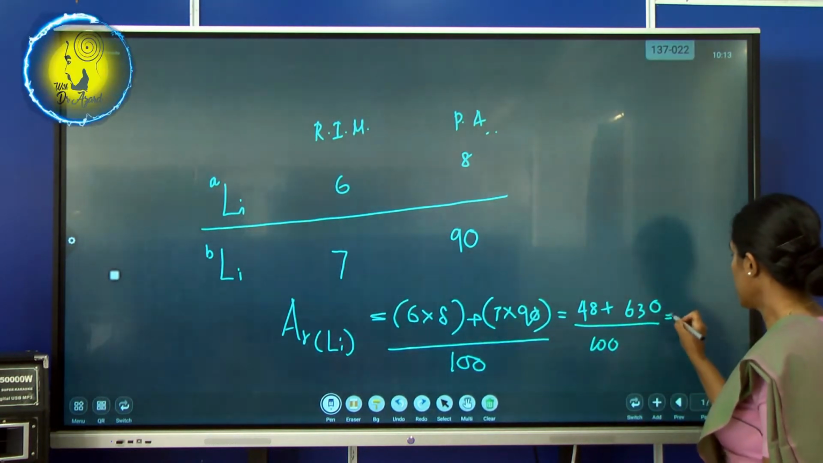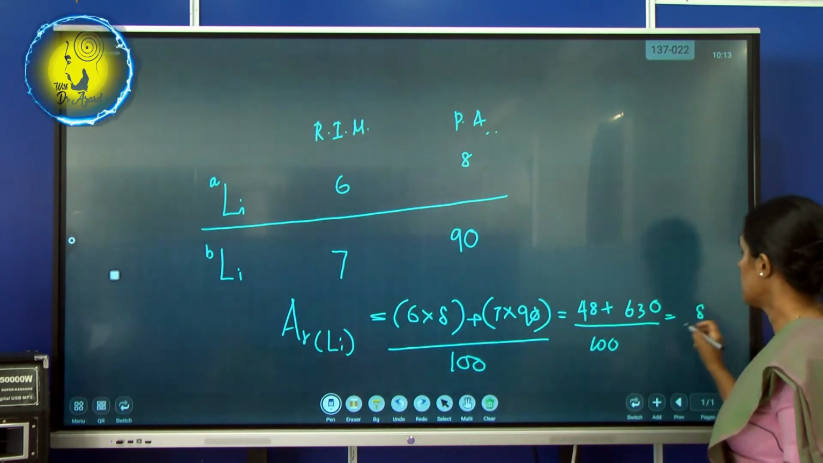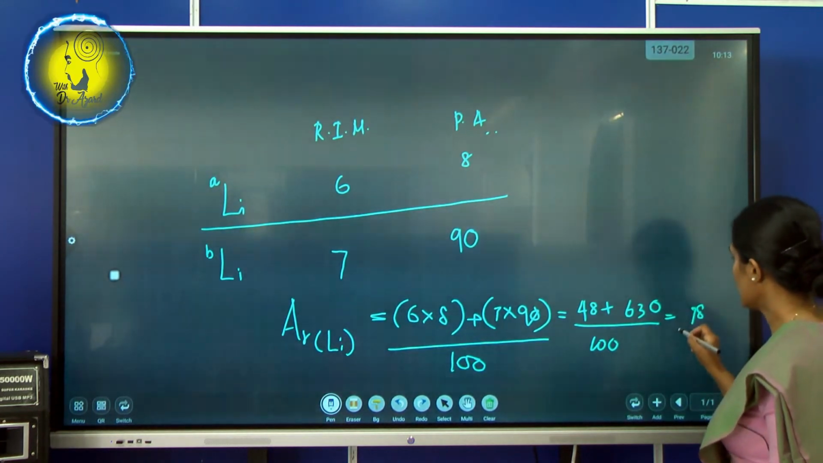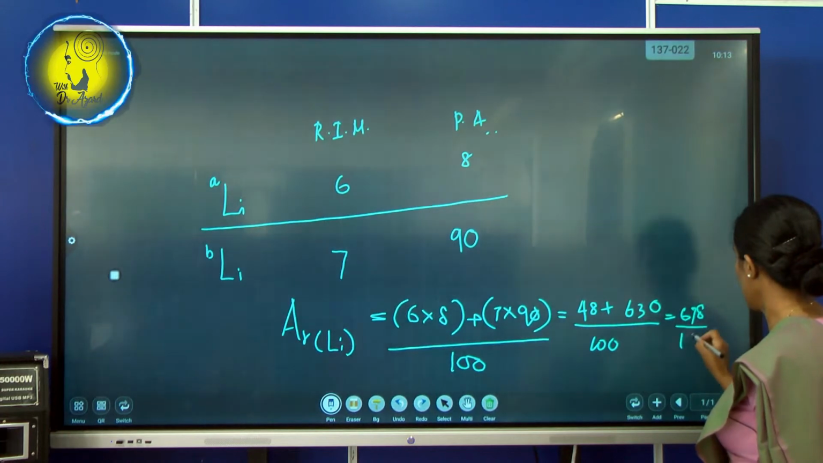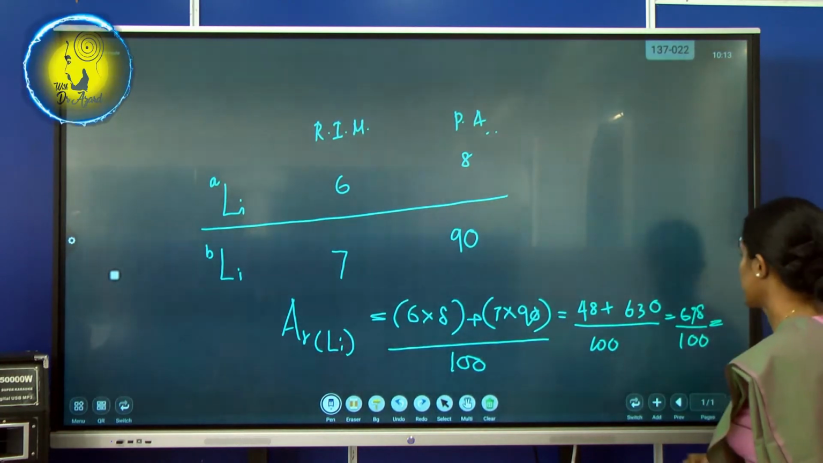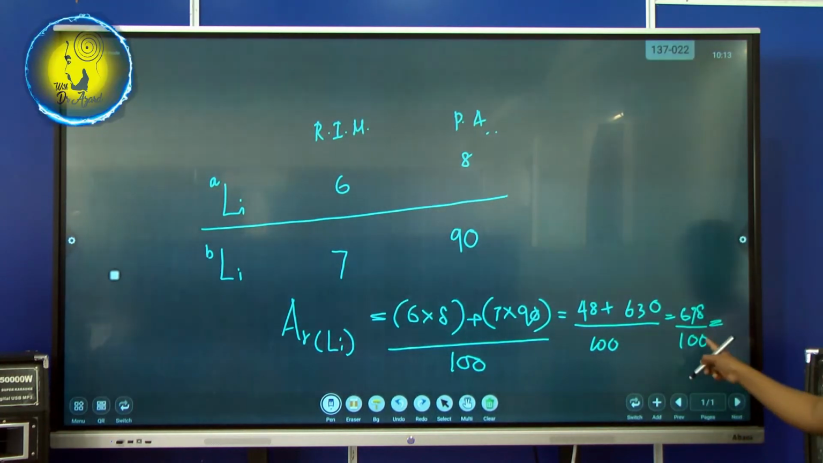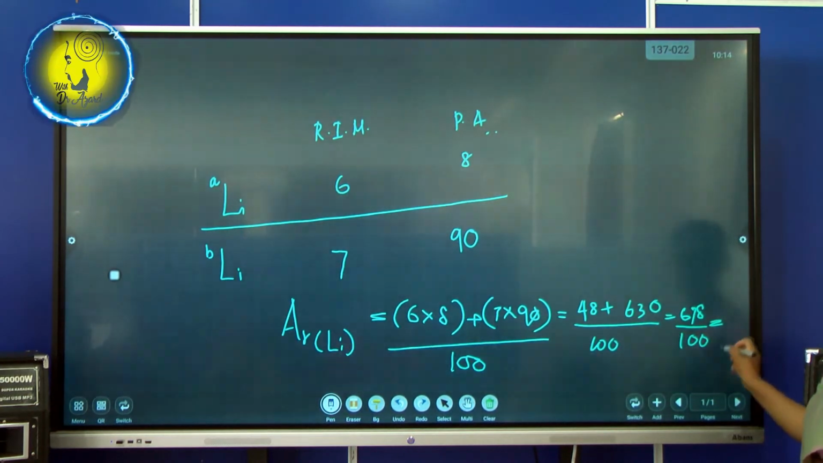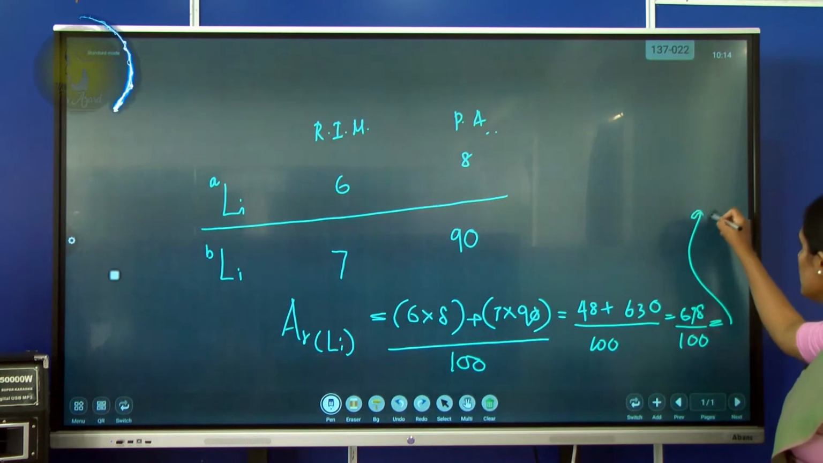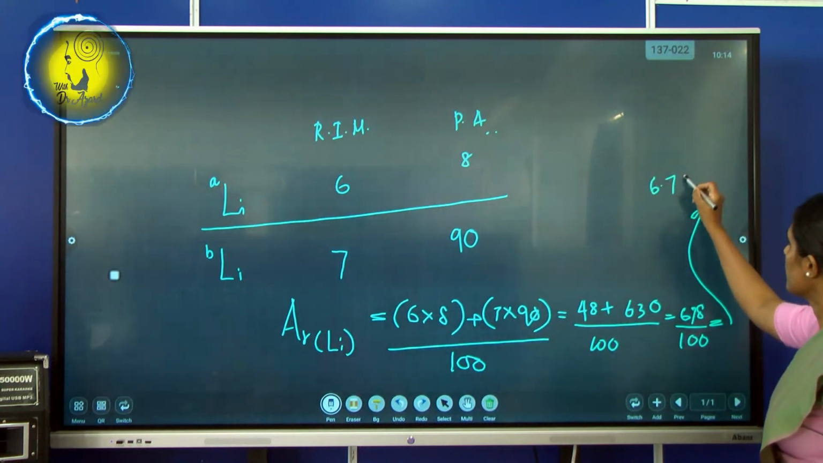Okay. Then 48 plus 630 is 678, divided by 100. So there are two decimals because of these two zeros. So your final answer will be, let me write it here, 6.78.